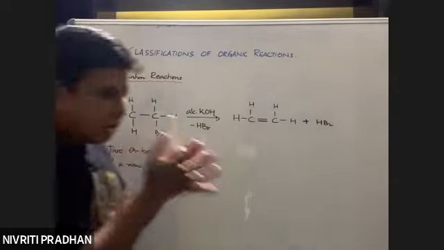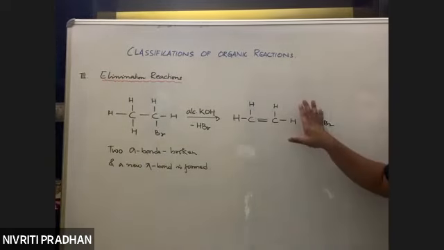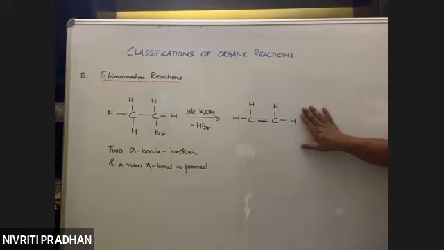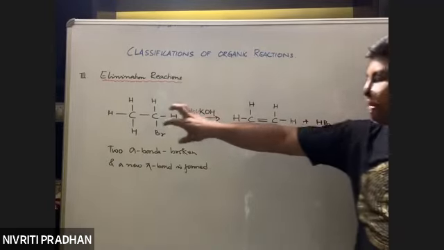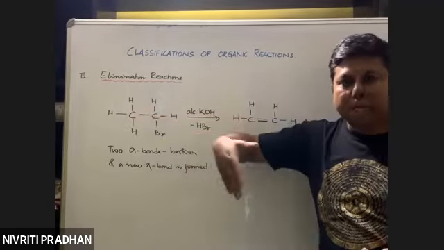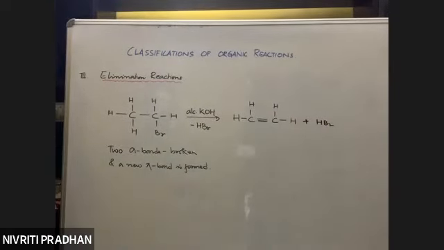So from a molecule, if something is getting lost, जैसे यहाँ पर reactant and product compare करो, reactant में एक H और Br था, product में एक H और Br नहीं है, मतलब HBr is getting eliminated from this compound, it's getting removed. Okay, some part of the molecule is getting removed, then this comes under elimination reactions.